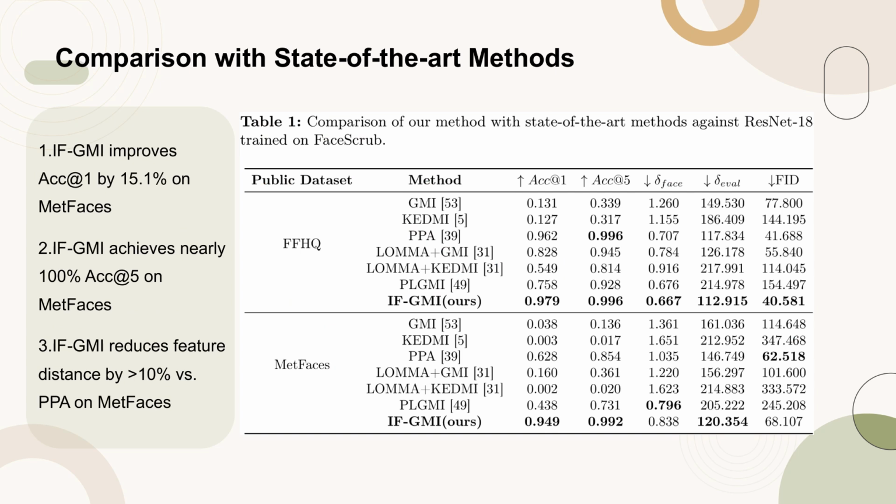Table 1 presents a comparison of our IFG-MI method with state-of-the-art methods against ResNet 18 trained on the FaceScrub dataset. Key findings include significant improvements in accuracy metrics, particularly on the MetFaces dataset where IFG-MI improves ACC at 1 by 15.1% and nearly achieves 100% ACC at 5. Additionally, our method demonstrates a notable reduction in feature distance, outperforming the PPA by more than 10% on the MetFaces dataset. This highlights the superior generalization ability of IFG-MI, especially in datasets with larger distributional shifts like MetFaces.